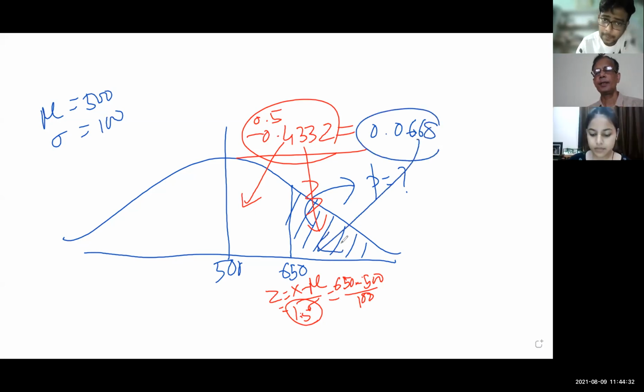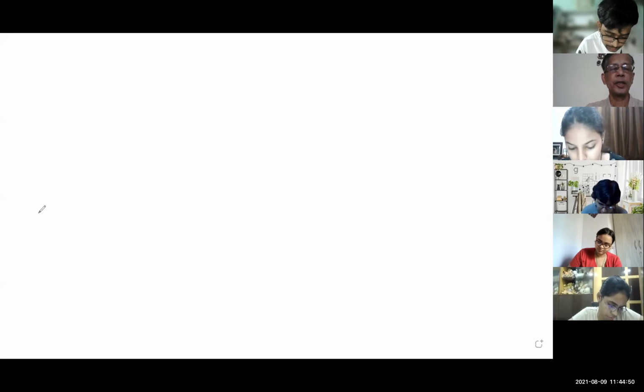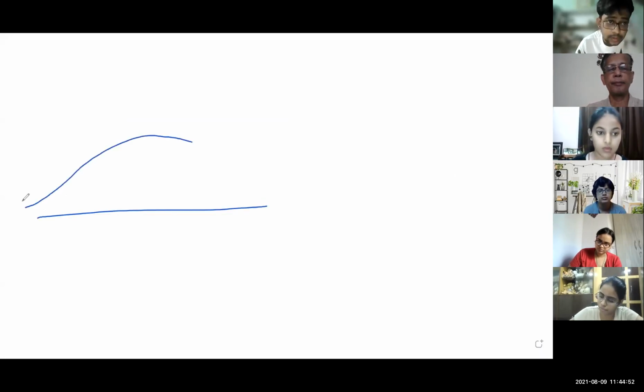Is it clear? Yes, sir. Now read out the question and tell me what should be done, one by one, volunteer. What is the probability of a train leaving with less than 450 passengers? What should I do? Look to the screen, help me.